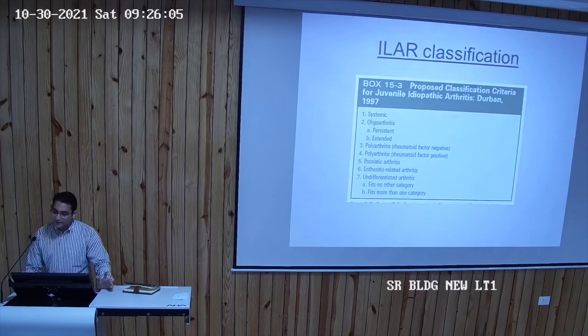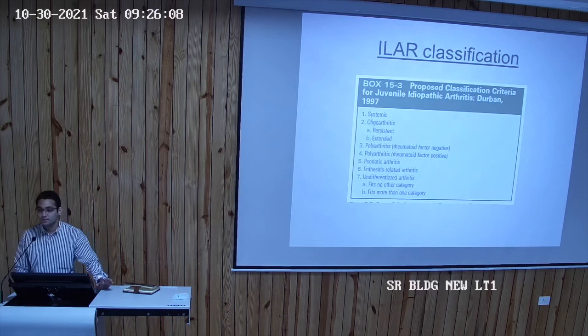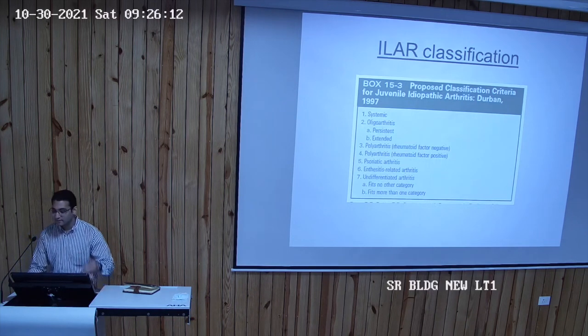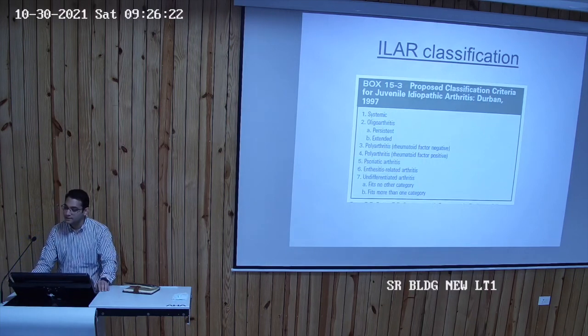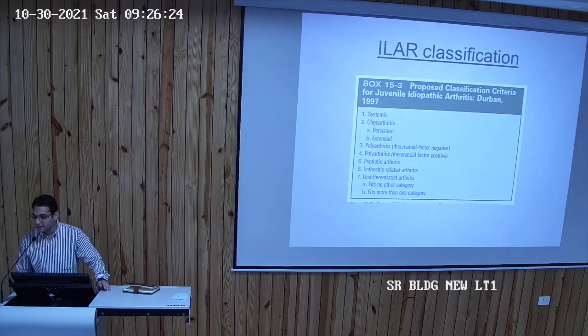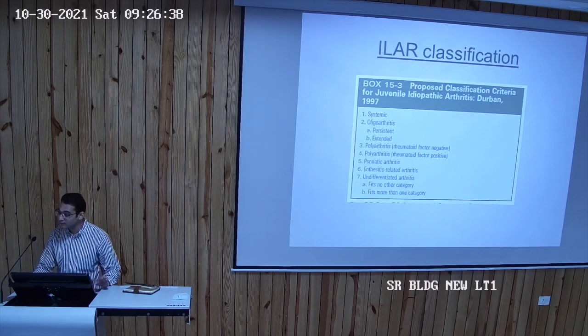Now this is the current criteria. This was back in 1997. So this has also been a while we've been using this, but this is the one we still use currently. So इसमें 7 categories होती हैं juvenile arthritis की. This is the one which is called as JIA, juvenile idiopathic arthritis, because there's no obvious cause of why kids get arthritis. Basically, they say that there are some genetic component and environmental risk factors because of which kids develop arthritis. Now, for a rough estimate, 1 in every 1,000 to 2,000 children get arthritis, childhood arthritis, starting as early as the age of 1 year.